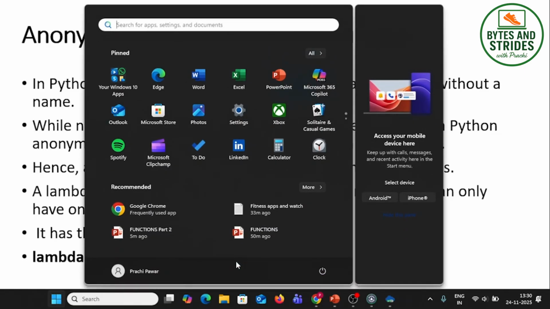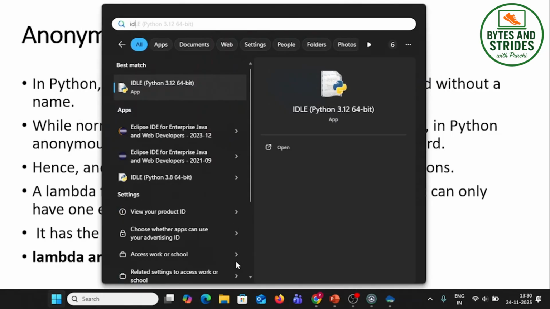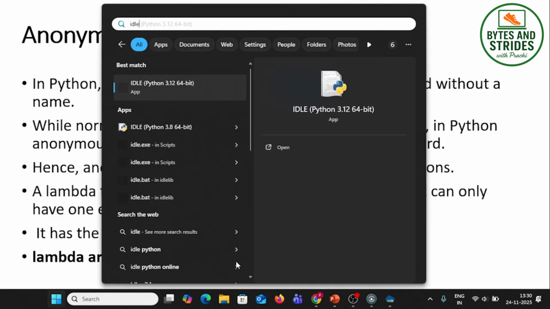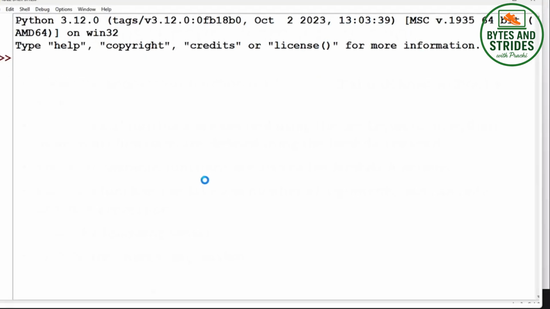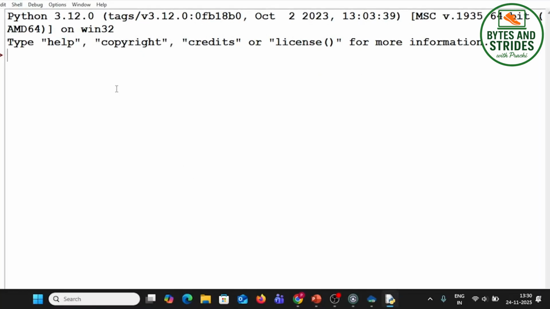So let's do it practically. I am using an IDE to explain lambda functions. It will be much easier. So say I give result equal to, please don't make a spelling mistake, lambda x colon, x raised to the power 3.